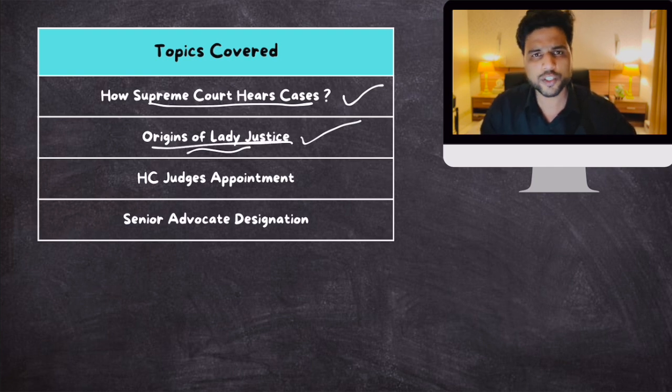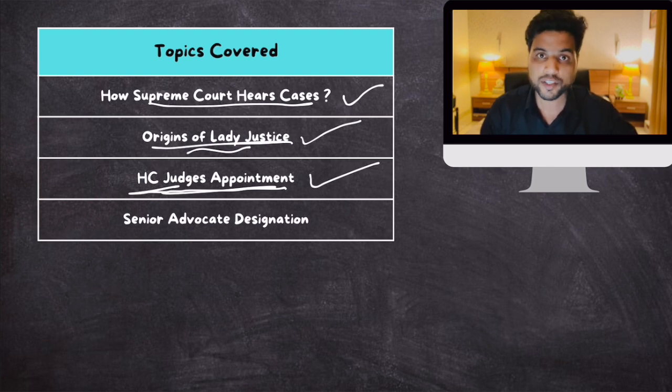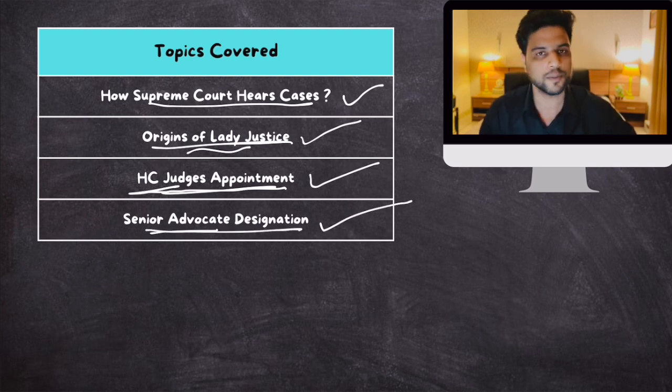Then there was this controversy with respect to High Court judges' appointment, especially with respect to the Himachal Pradesh High Court. That brought into question judges' appointment in High Courts, so we'll talk about this. And in the end, we'll talk about the designation that some advocates, some lawyers, have in the Supreme Court, and that designation is senior advocate. Who are senior advocates? We'll talk about this.